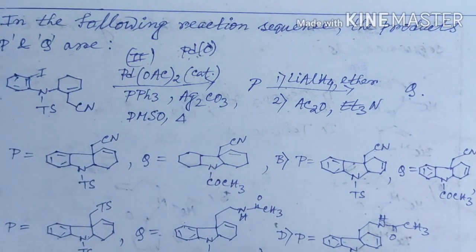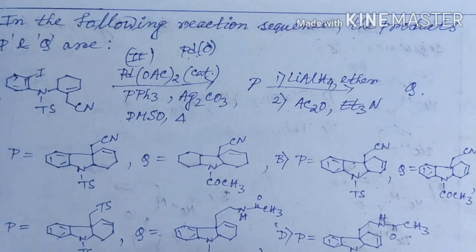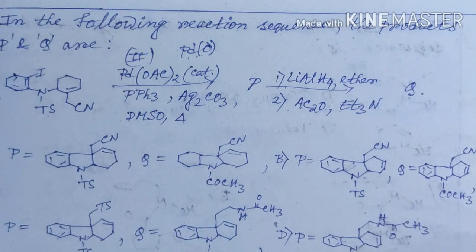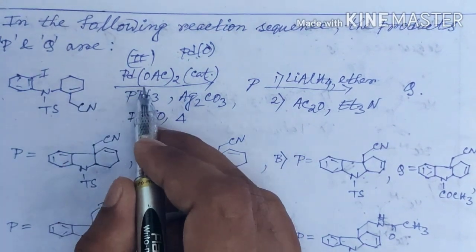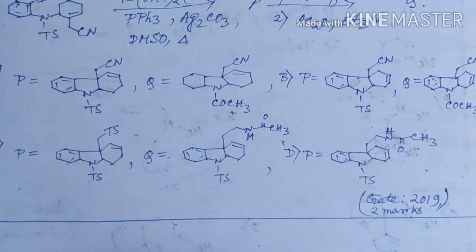Now from the condition of the reaction and the structure of the starting material we can see that there is no presence of another metal carbon or metal ligand bond that will undergo transmetallation, as we have seen in the case of Stille coupling. So here is no possibility of other coupling like Stille coupling, Kumada coupling or any other coupling reaction, as you can see from literature. So here there is only the possibility of Heck type coupling, and in the first step of oxidative addition